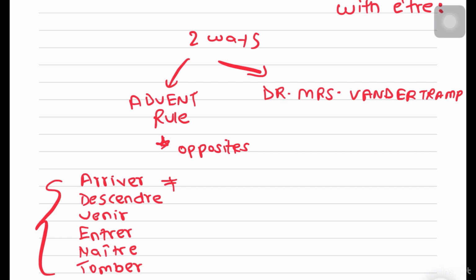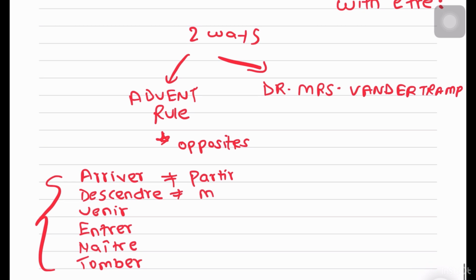Okay, this is my personal favorite. So the opposite of to arrive is to leave, right? That is partir. Then the opposite of to go down is to go up or to climb. That is monter. Venir is to come, super easy. The opposite is to go, aller. We've seen it everywhere, aller.